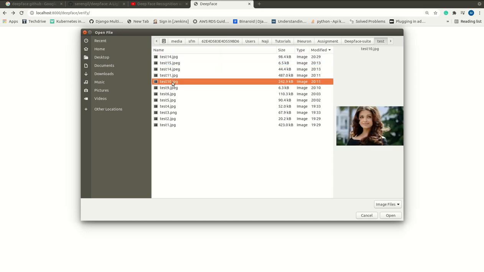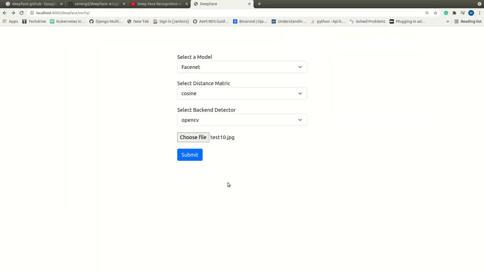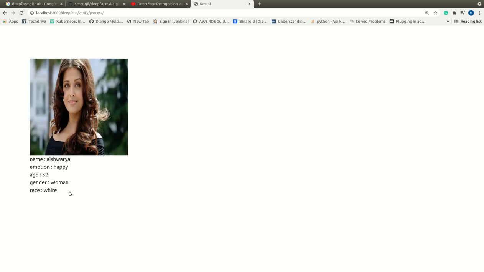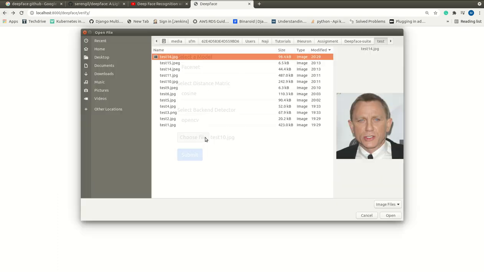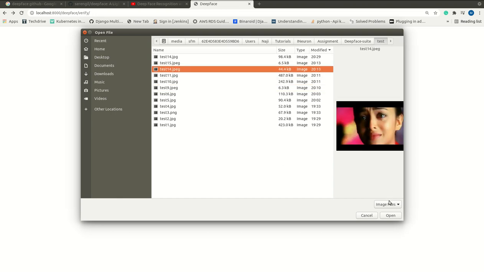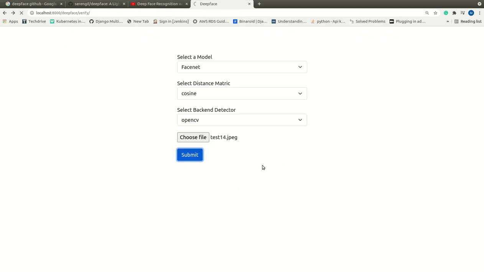Maybe I can select a picture of Aishwarya Rai. It says Aishwarya Rai's happy face. Let me select another face. I'm not sure what it will detect for this one. Let me see.